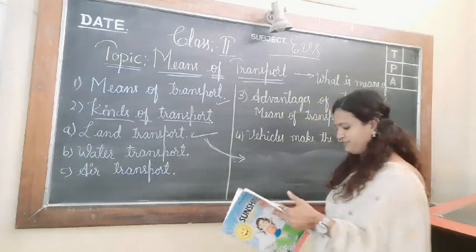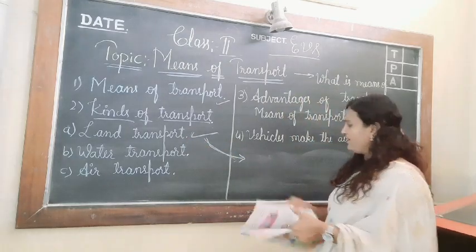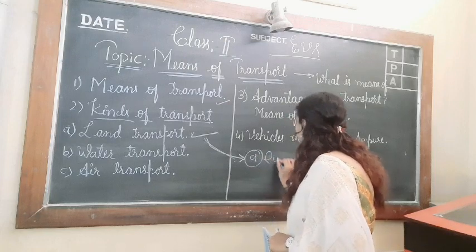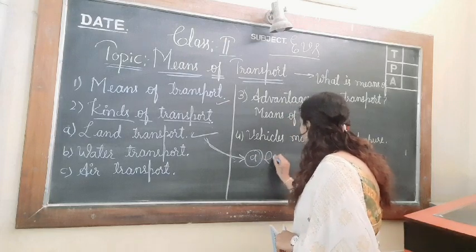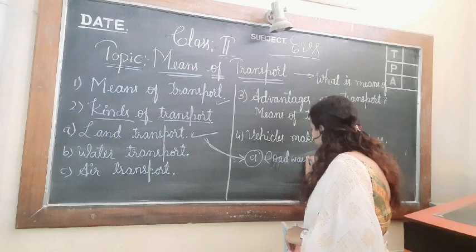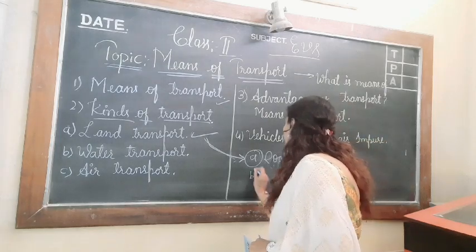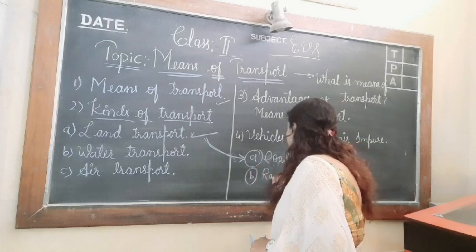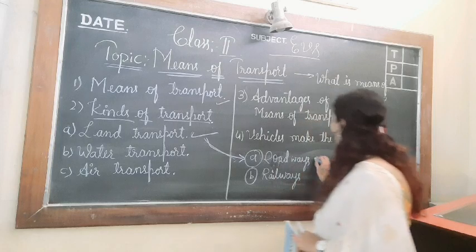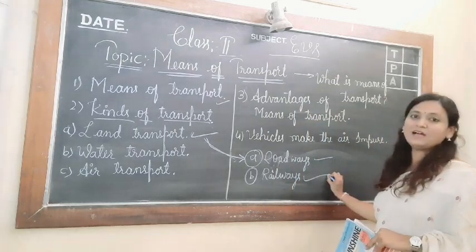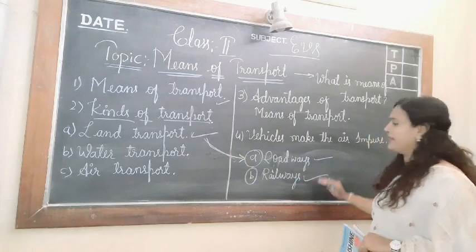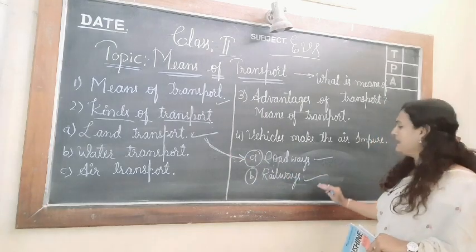One is roadways and the second one is railways.